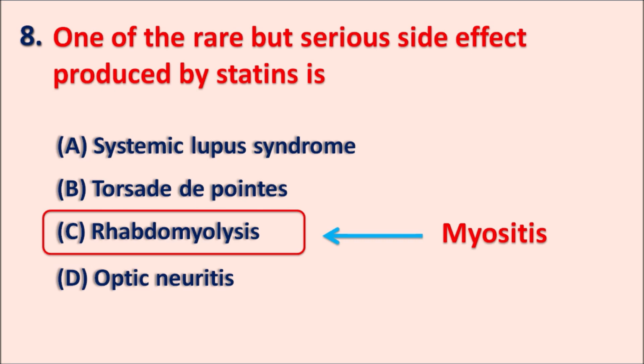And this side effect can also be produced by the fibrates. So fibrates can also produce the myositis and increase the risk of the rhabdomyolysis. That's why fibrates should be carefully combined with the statins.